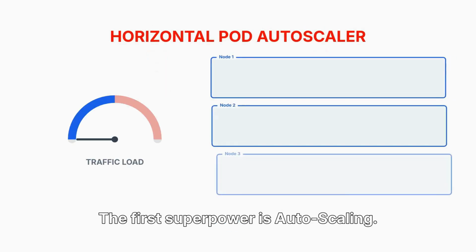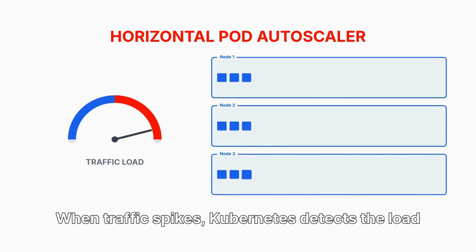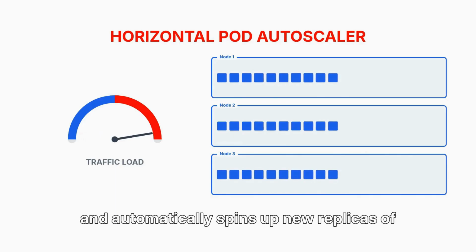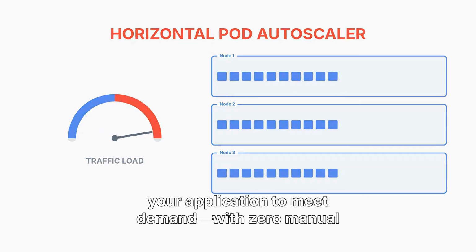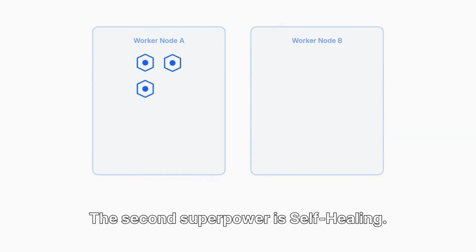The first superpower is auto-scaling. When traffic spikes, Kubernetes detects the load and automatically spins up new replicas of your application to meet demand, with zero manual intervention. The second superpower is self-healing.